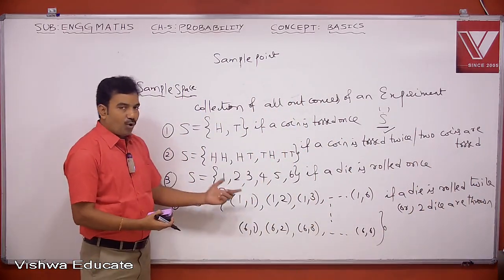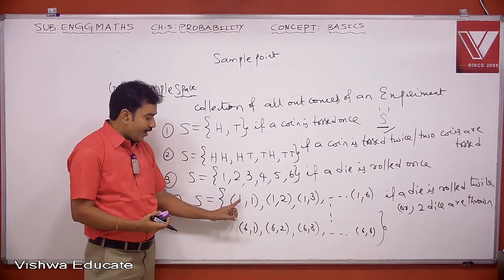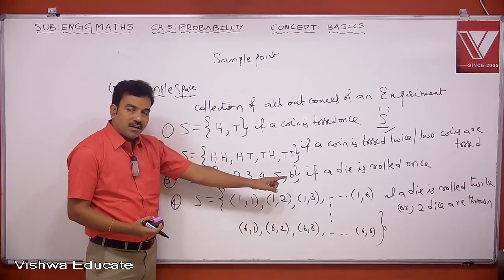If a die is rolled twice, first time you may get outcome 1, second time 1. So let us fix the first outcome as 1: (1,1), (1,2), (1,3), up to (1,6).